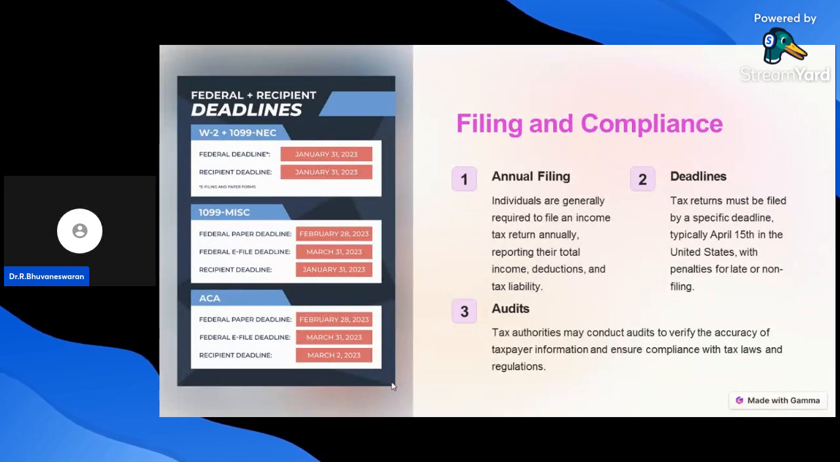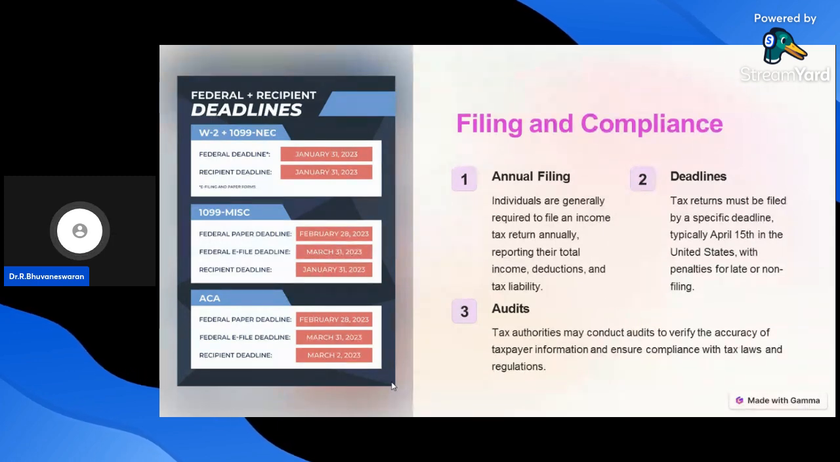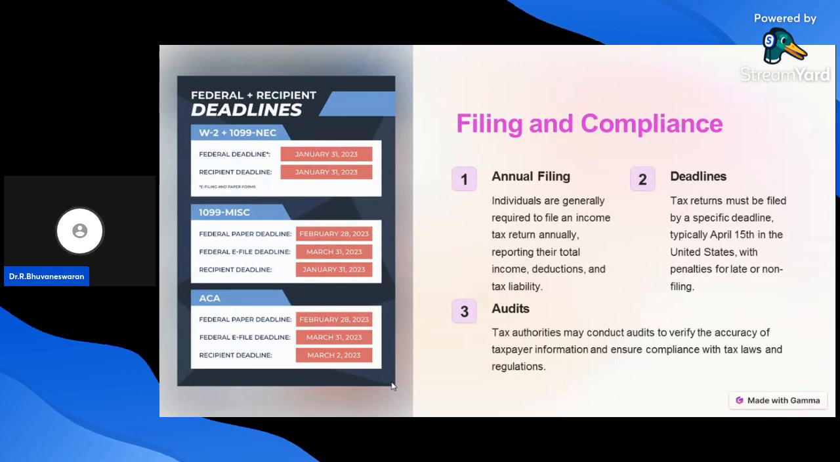The tax returns must be filed by a specified deadline, typically April 15th, in the Income Tax Act 1961, with penalties for late or non-filing. The third one, audits. The tax authority may conduct audits to verify the accuracy of taxpayer information and ensure compliance with the tax law and regulations. These are called audits.